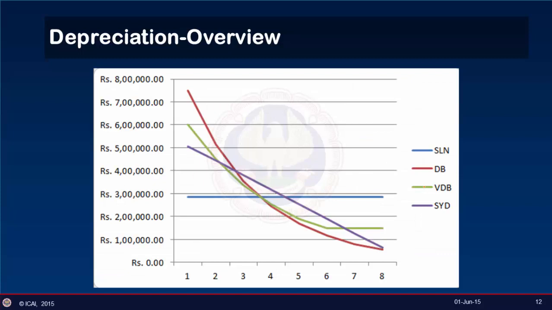Now if we chart out this whole thing, then this is the way different depreciation methods are reflected on a chart. Straight line method, as you can see, gives us a straight line, whereas declining balance method and variable declining methods give us accelerated depreciation in the initial years, and they taper out and reduce over the later years of the asset.